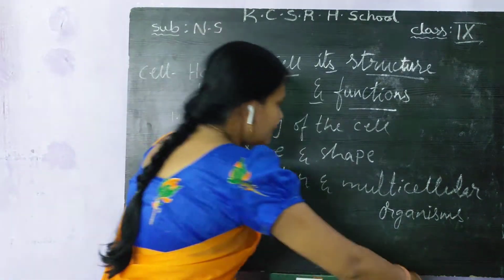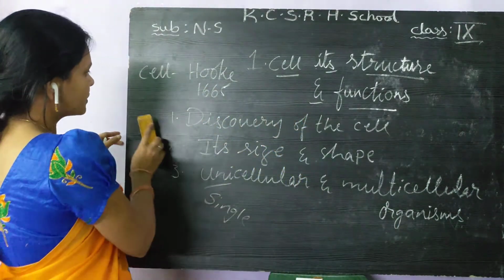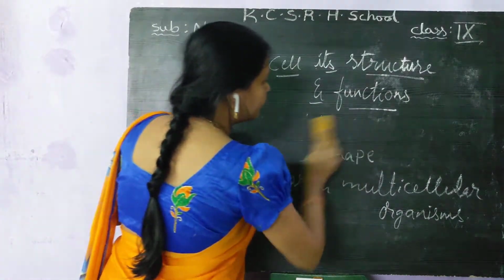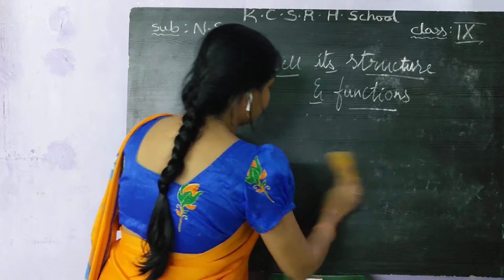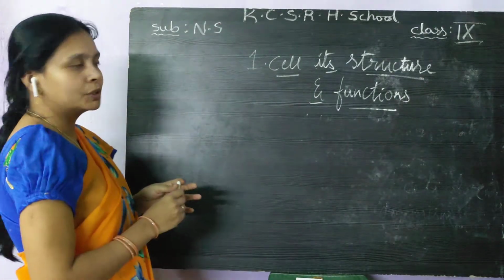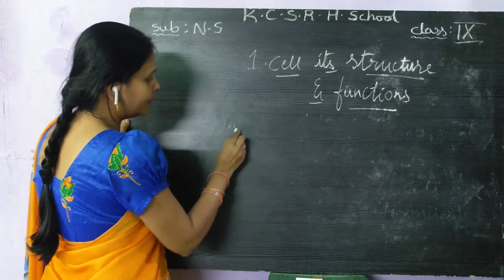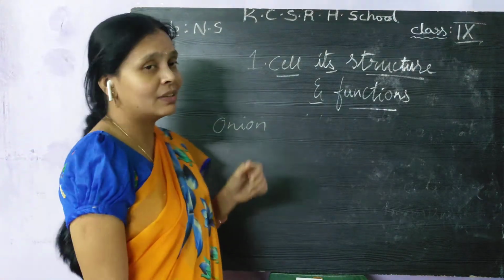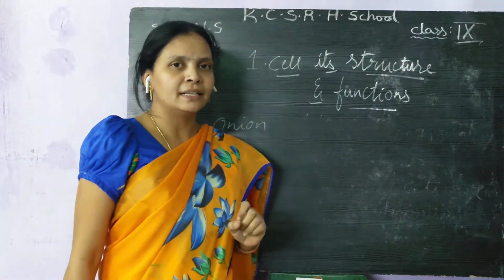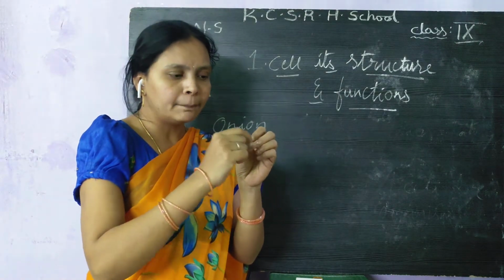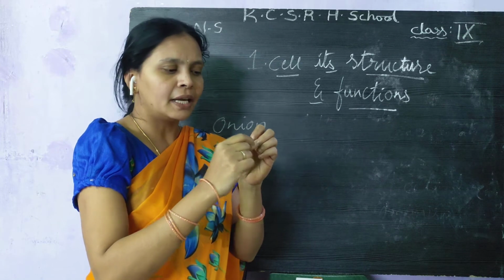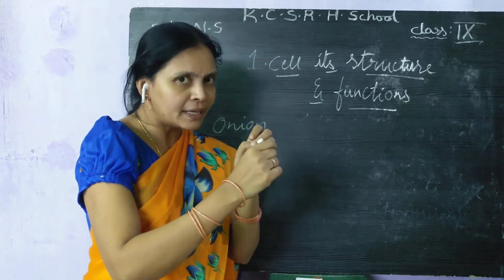Now today we are discussing the cell. Before that, I ask you to do one experiment at home. What is that experiment? You take an onion, you know very well. In Hindi it is called pyaza, onion. You take an onion and peel the upper part of the onion, one peel.